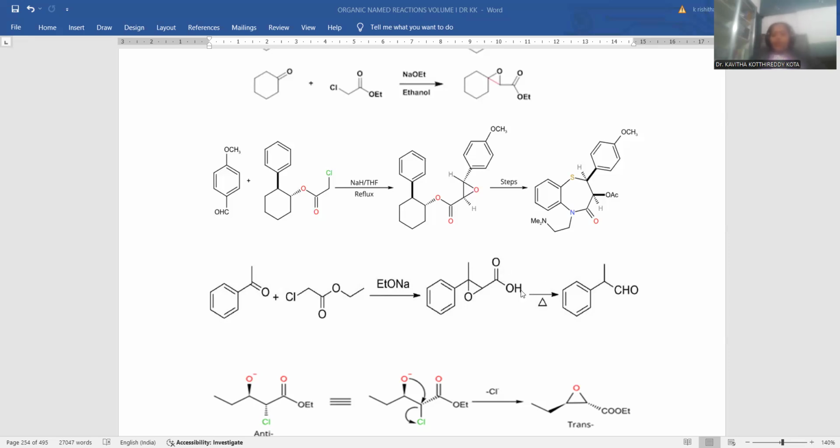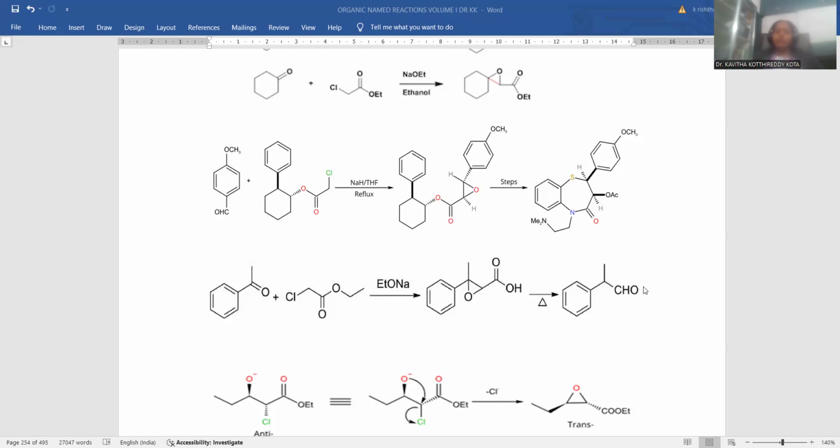Subsequently you need to go for the ester hydrolysis so that carboxylic acid will be generated. The carboxylic acid is supposed to be heated. Whenever heating takes place, decarboxylation is possible. After the decarboxylation process, you need to open up the ring system. Whenever the ring system is opened by the hydrolysis process, here the hydroxy, here the hydroxy, that compound will go through further dehydration, ultimately giving rise to aldehyde functionality.